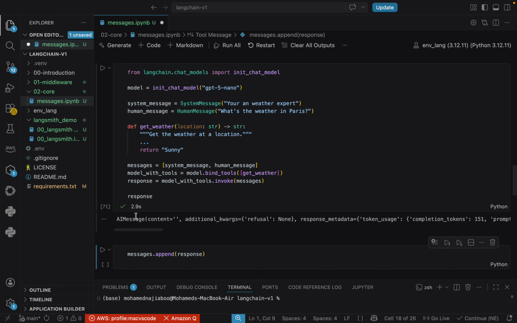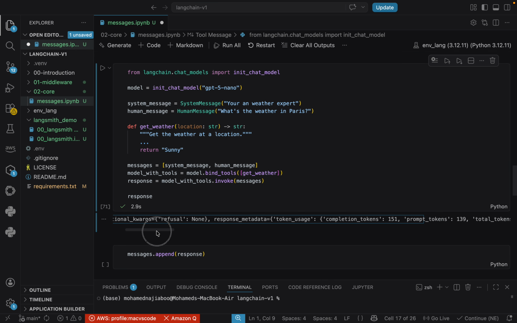So we can see that in the AI message, we don't see any result. But if you go and check here, we can see that a tool call will be here.